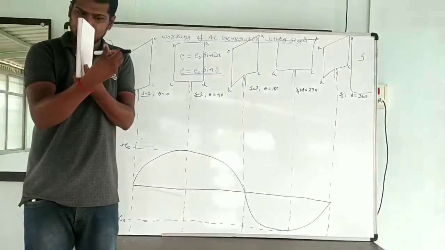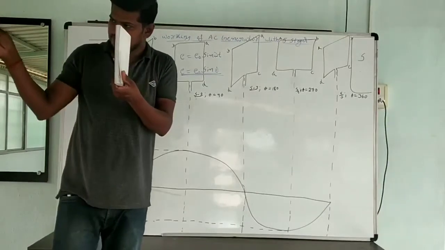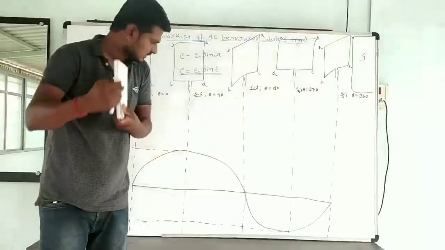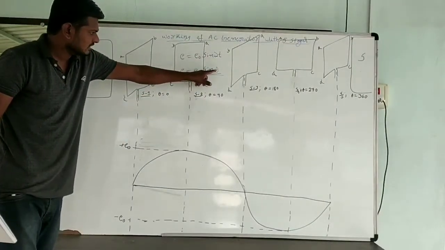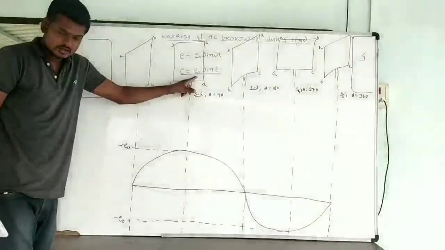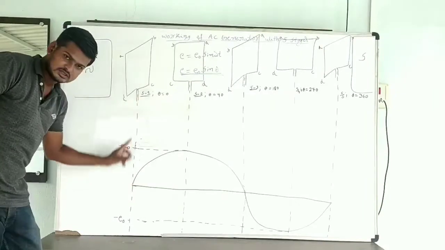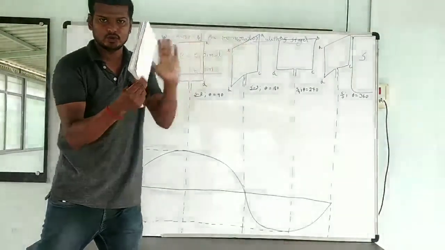The area vector is parallel to the field. When the area vector is parallel to the field, theta will be what? Field is also in this direction, the area vector also is in this direction. Theta will be 0. When theta is 0, sin 0 will be 0. 0 into E naught is 0. The EMF induced will be 0. This is stage 1. This is the coil, with the plane of the coil placed perpendicular to the field.